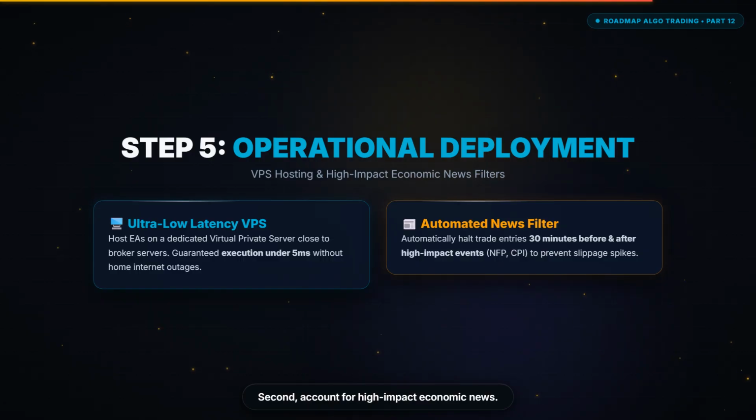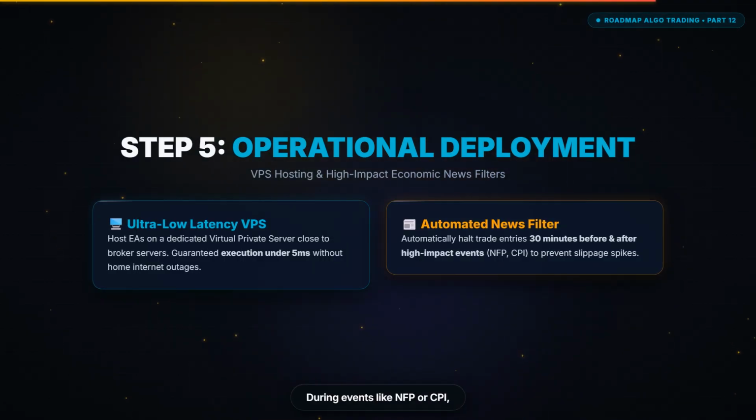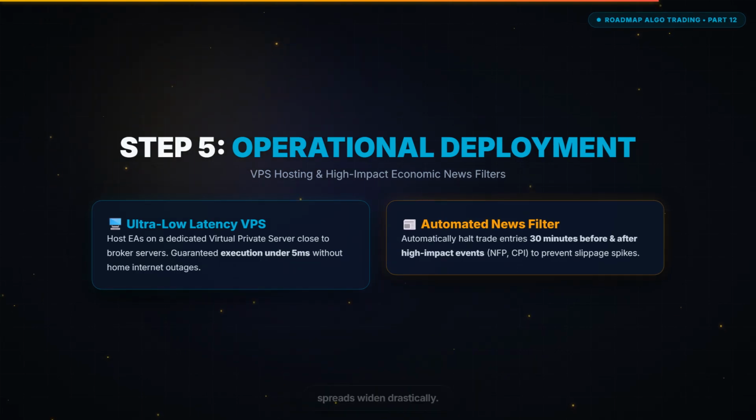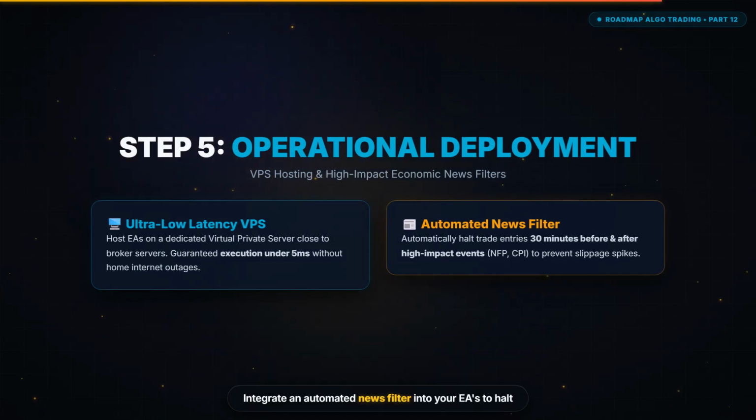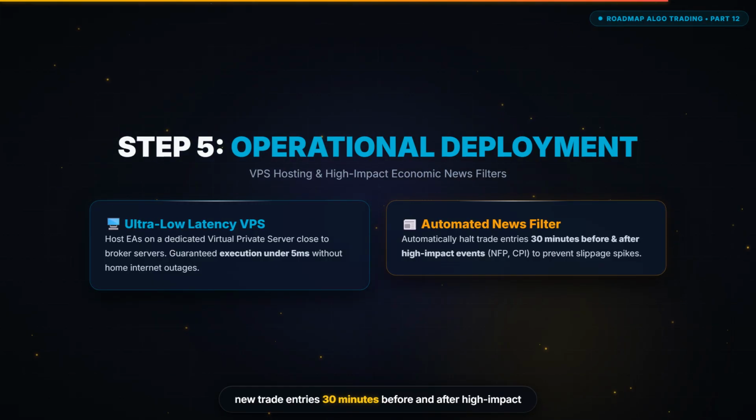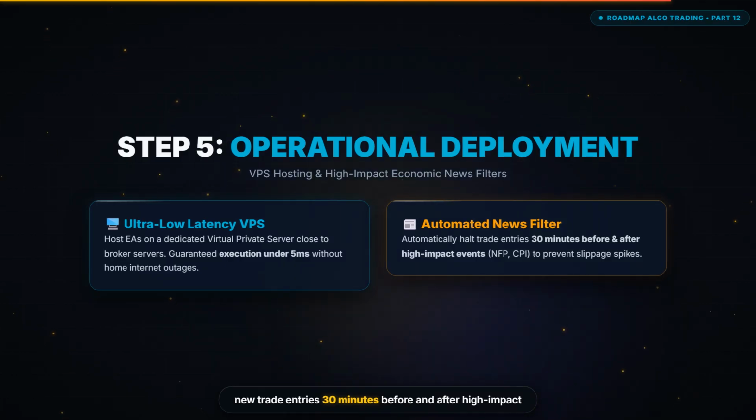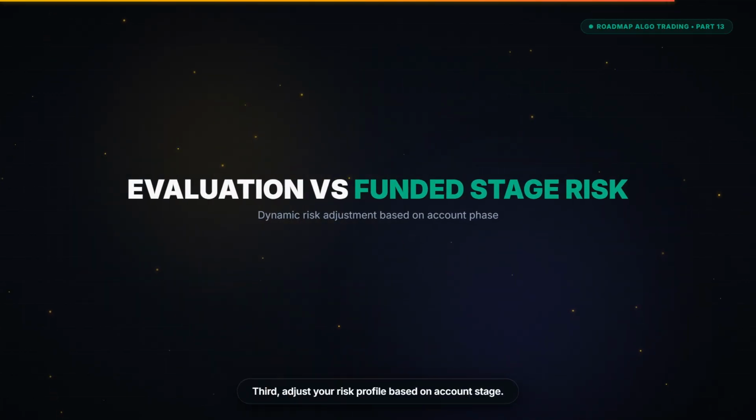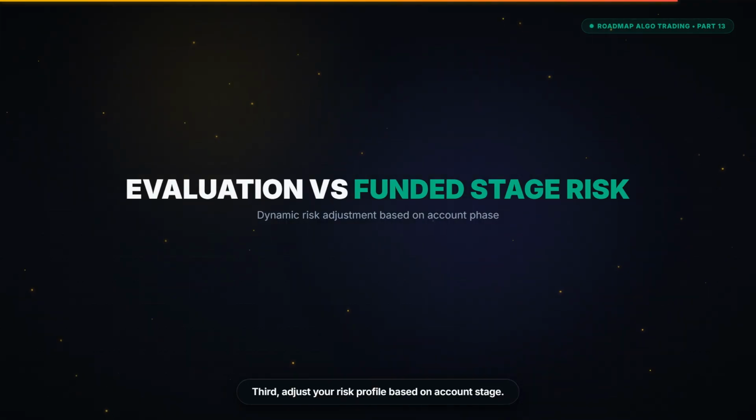Second, account for high-impact economic news. During events like NFP or CPI, spreads widen drastically. Integrate an automated news filter into your EAs to halt new trade entries 30 minutes before and after high-impact news events. Third, adjust your risk profile based on account stage.